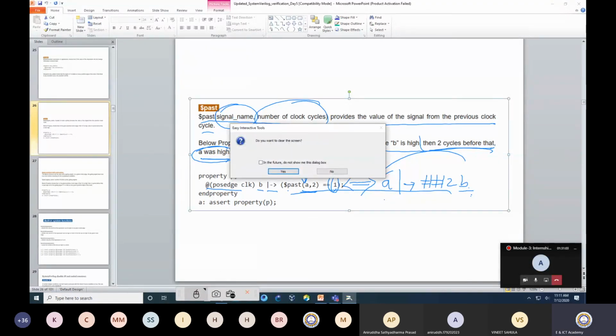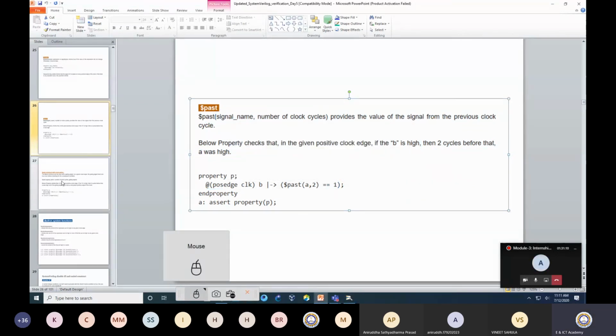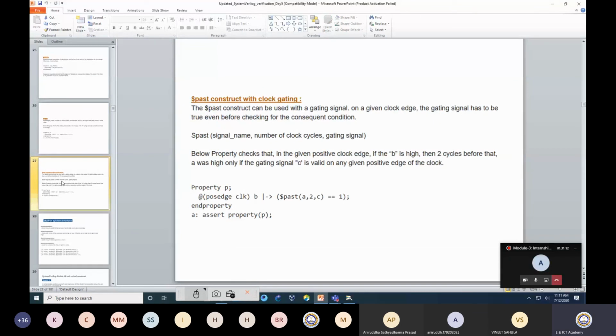Okay, now the $past construct with clock gating. This is similar to the previous one, but here I am defining one more condition. So the same thing: B is high, 2 clock cycles before that A was high. But that is applicable only and only when C is valid.